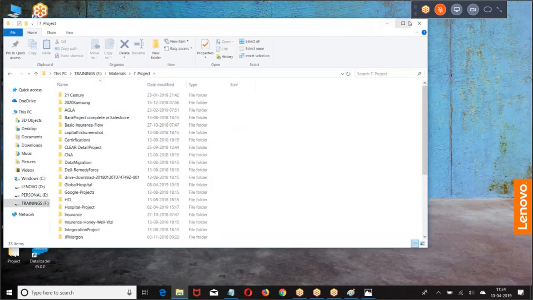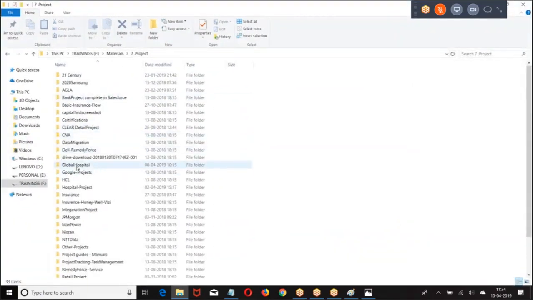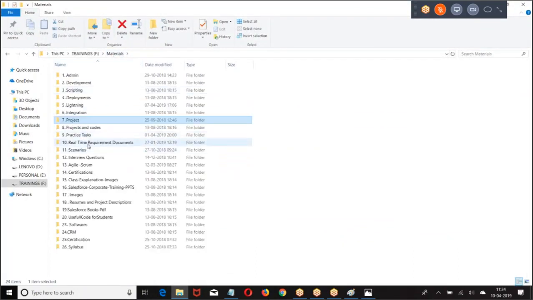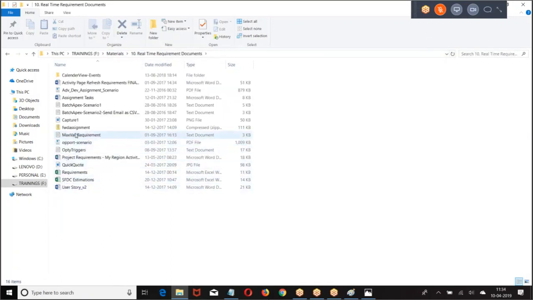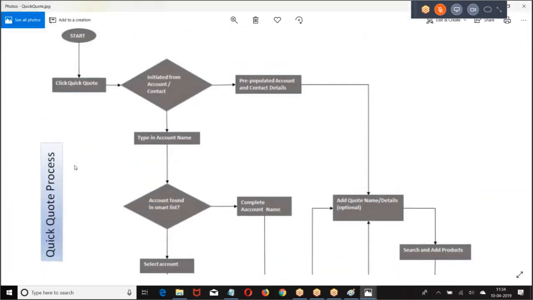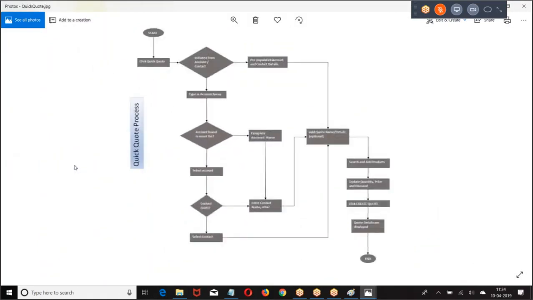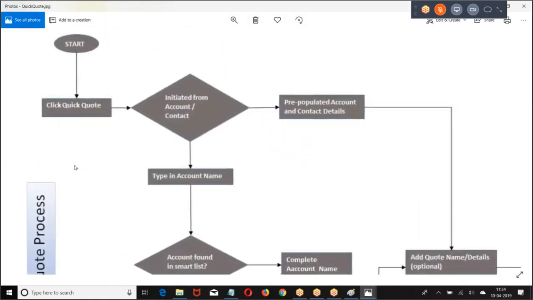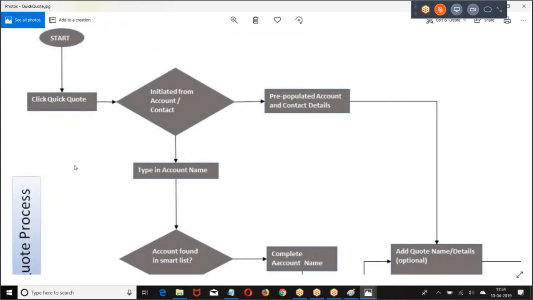Looking at this, you are supposed to implement it. This is the use case. Where is quick code clicked from?